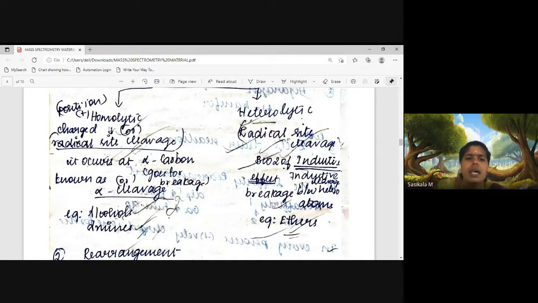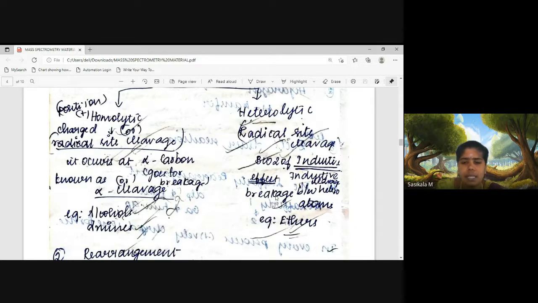Homolytic cleavage occurs at the positively charged ion, and heterolytic cleavage occurs at the radical site cation. Examples for homolytic cleavage are alcohols and amines, and for heterolytic cleavage, ethers. Ethers carry C-O-C, meaning an oxygen atom, so bond breakage occurs between carbon and oxygen.